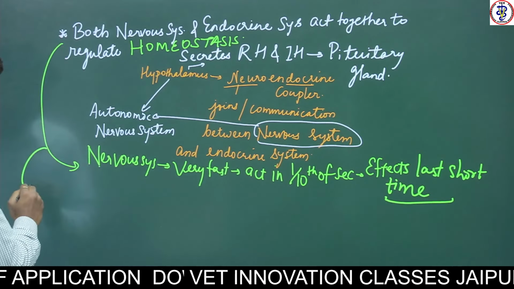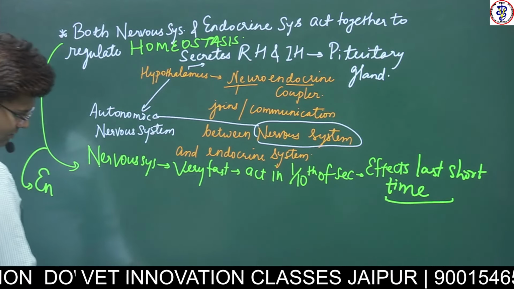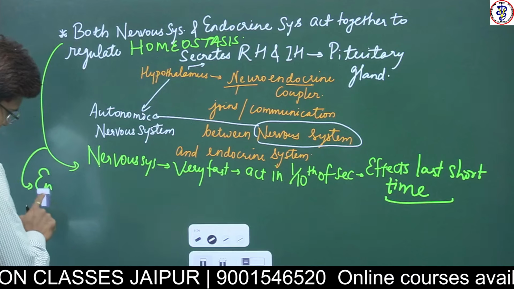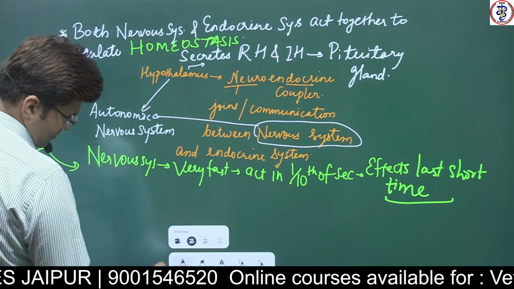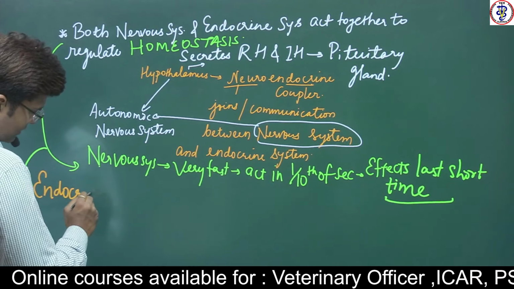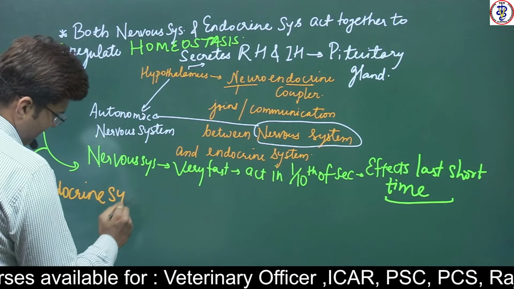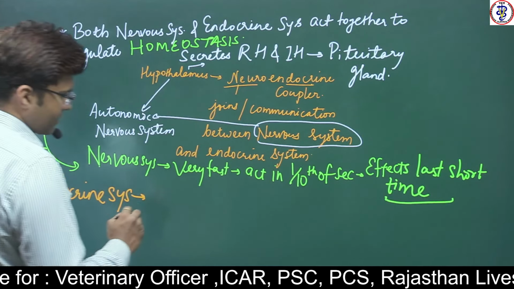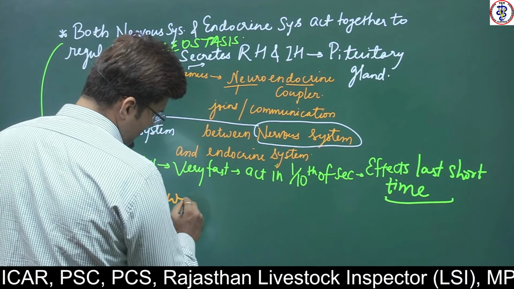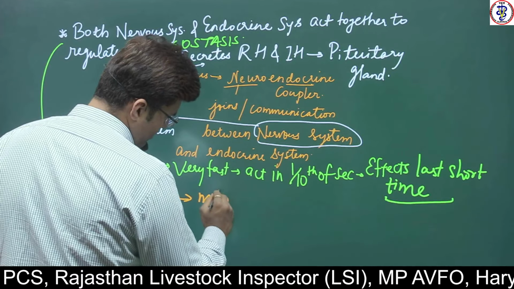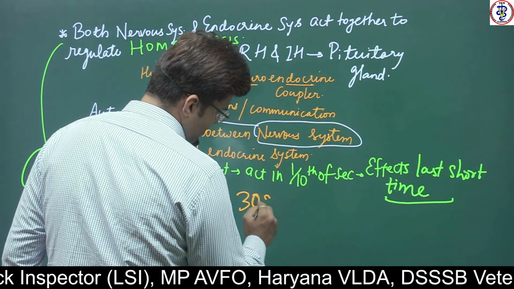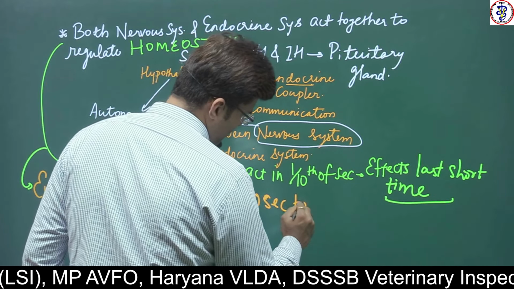But opposite to this, the endocrine system is somewhat slow, takes minimum 30 seconds to act.